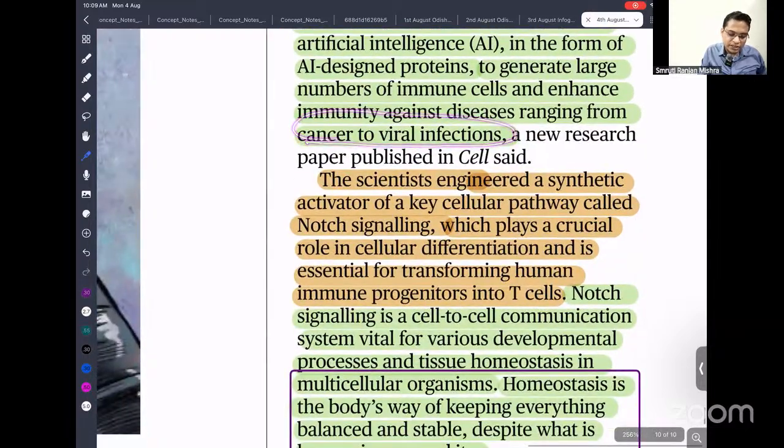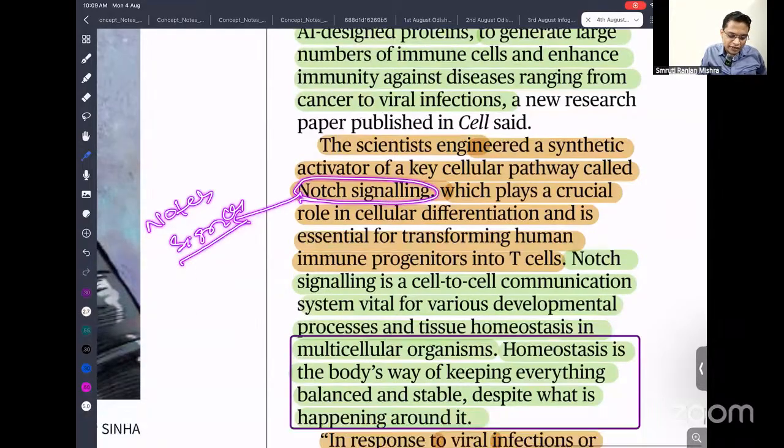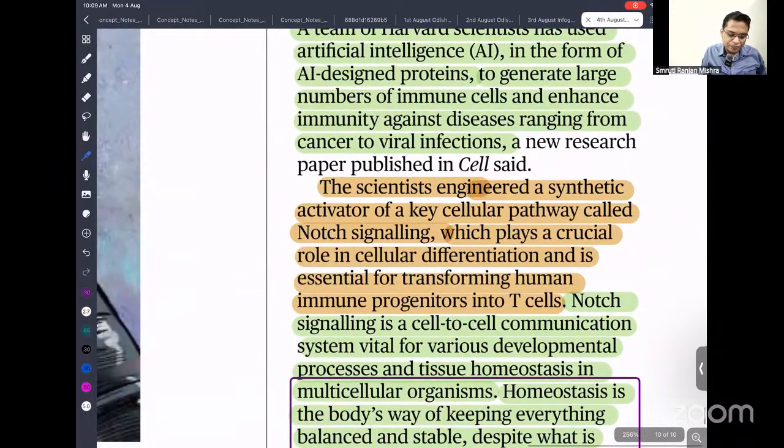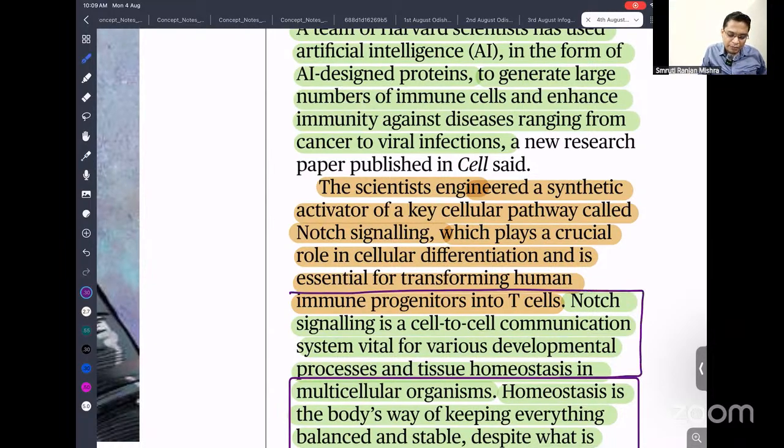Scientists engineered a synthetic activator of a key cellular pathway called Notch signaling. You have to know about Notch signaling. I have already written it here. What is Notch signaling? It plays a crucial role in cellular differentiation and is essential for transforming human immune progenitors into T cells. Notch signaling is a cell-to-cell communication system vital for development, processing, and tissue homeostasis. So Notch signaling is actually the communication that happens from cell to cell.